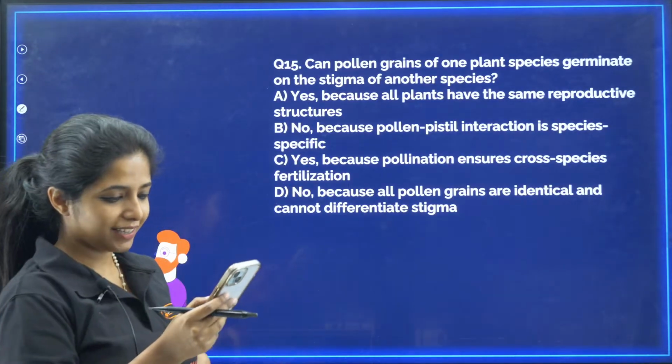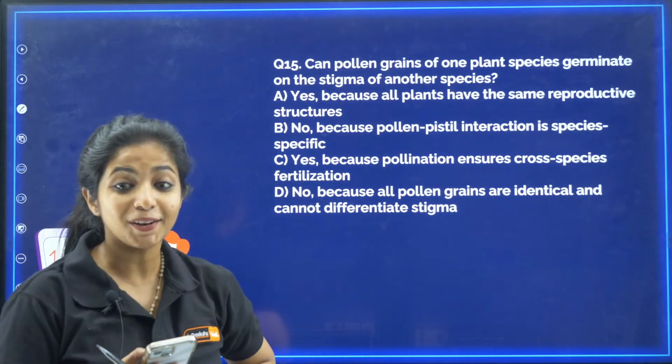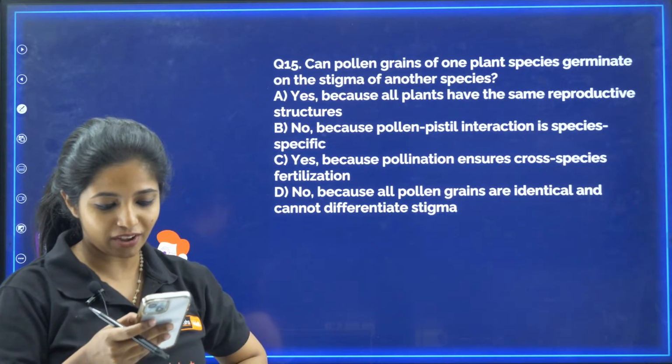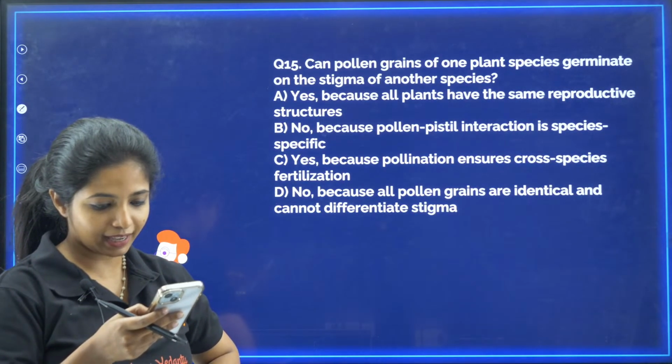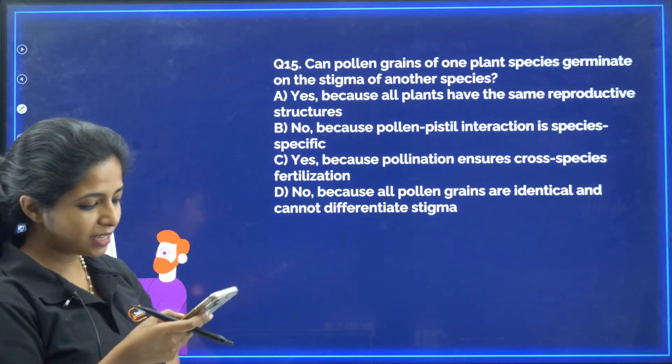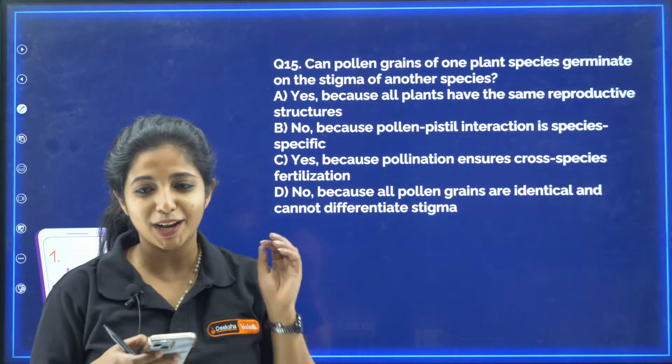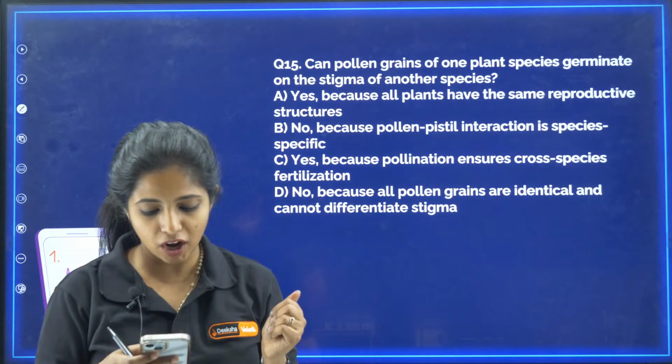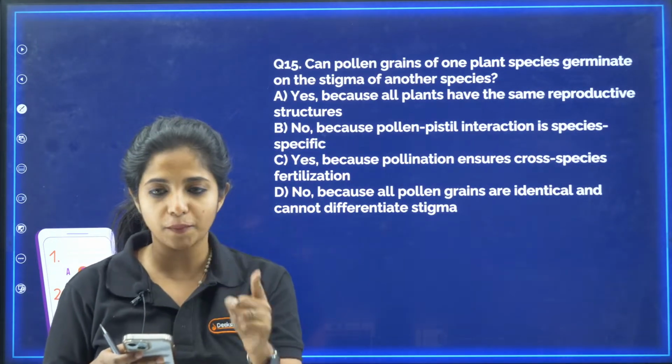Can you try it out? Yes, onion root tip in mitosis, we use acetocarmine. Subha, very good. Shamna is also putting hearts out there. Ma'am, please upload the PDF. We will definitely be doing that, but as of now I cannot do it. It's live going on, but we'll definitely take that on priority, Aradhya.